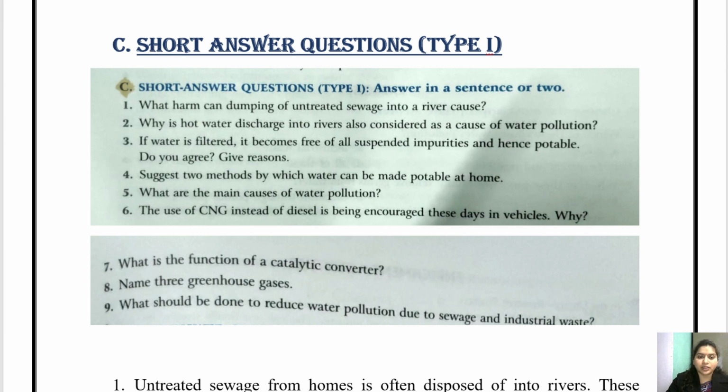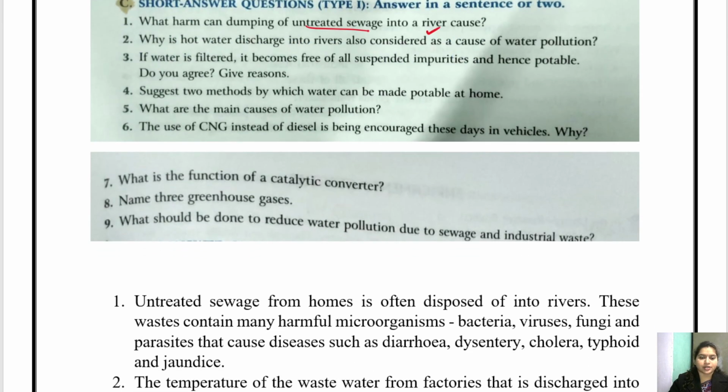What harm can dumping of untreated sewage into a river cause? If we dump untreated sewage into the river, what will happen? So the answer is when we are dumping the untreated sewage,